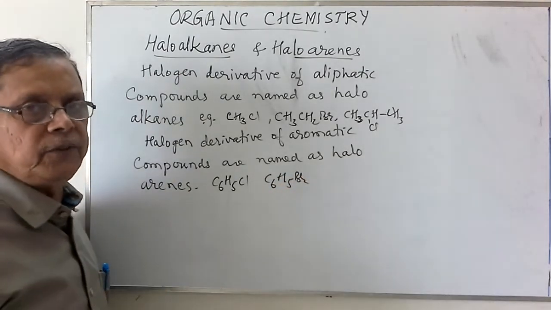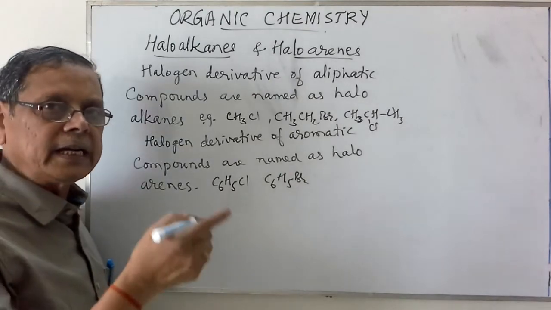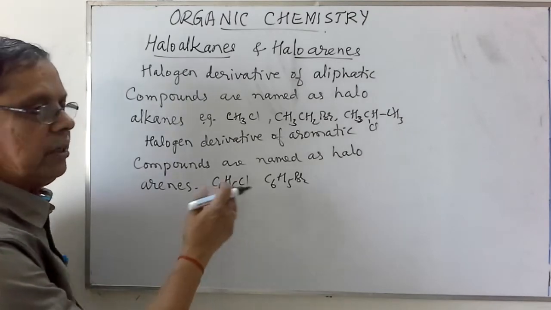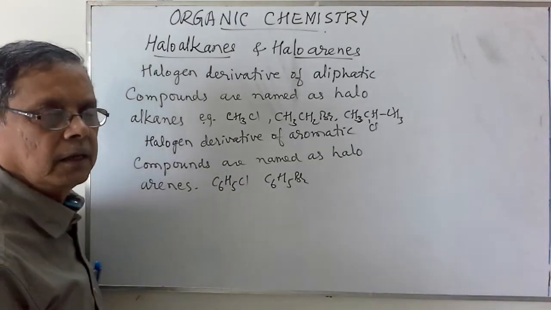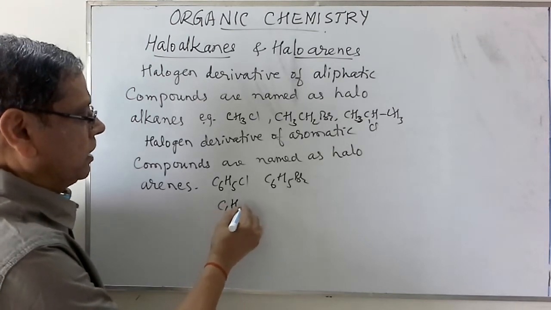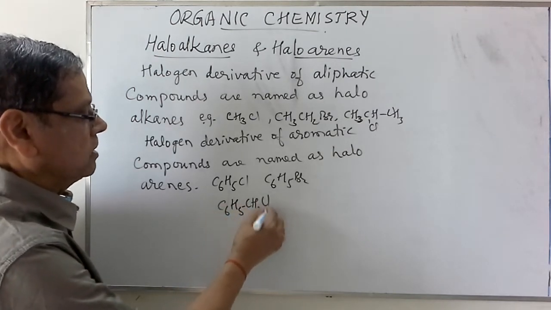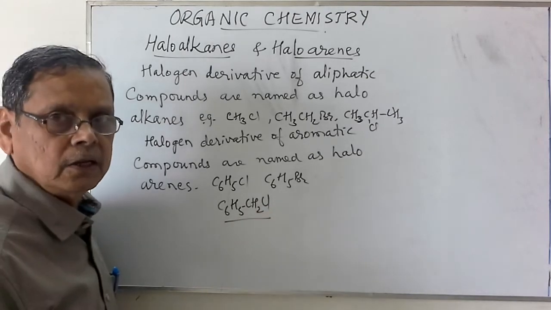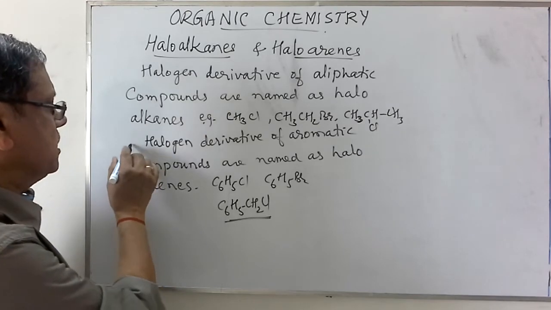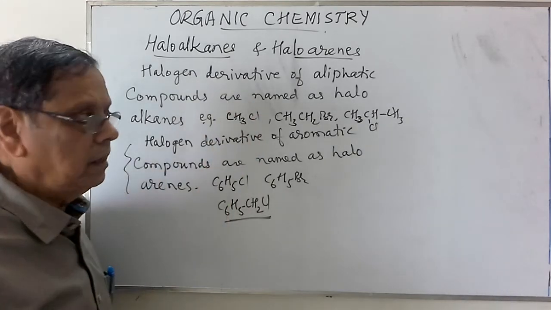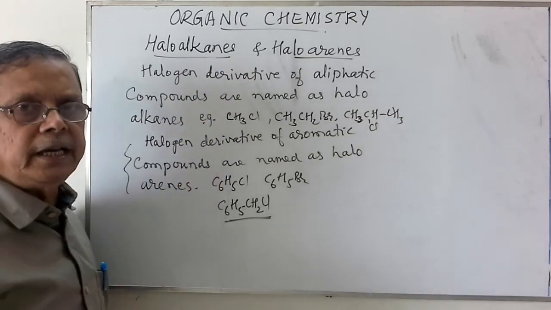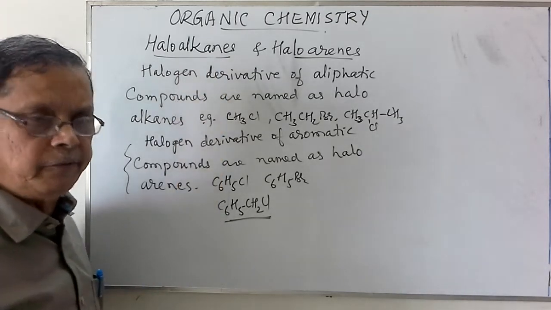There is one more class of the compound that is called as alkylated aromatic halogen compounds, or halogen derivatives of alkyl compounds, alkyl halides. For example, this is aromatic, but halogen is not attached to the aromatic ring system, it is attached to the side chain. So this is called as the benzyl chloride. Anyhow, when we discuss these aromatic compounds, we shall consider that one. Coming to these haloalkanes, we can consider the classification in so many ways.